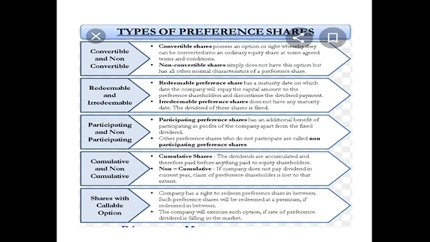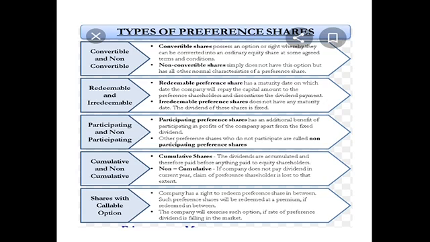In the case of redeemable preference shares, those will have a maturity date. That is, up to a certain period of time that capital will be in the company, and after that it will be returned to the preference shareholders. Then next is participating and non-participating.